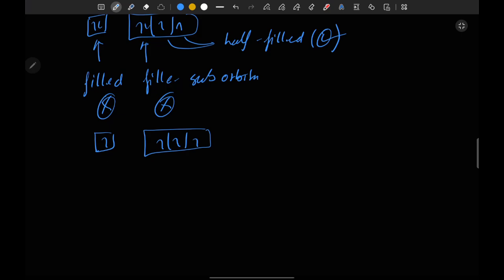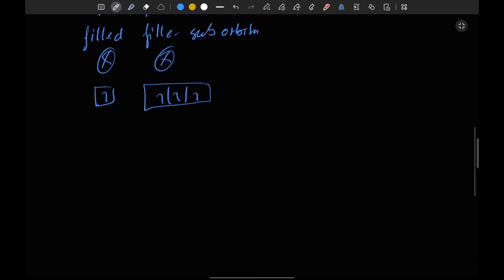Let's move on to the types of overlapping, and I will give you the theory of all the points I mentioned above. The first point was that there will be a proper orientation of combining orbitals.